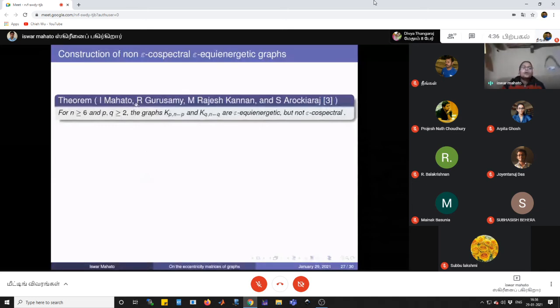Construction of non-cospectral equienergetic graphs is an interesting problem in spectral graph theory. Motivated by this, we also give a construction for this eccentric case. We give a construction for non-epsilon-cospectral, epsilon-equienergetic graphs. For n greater than or equal to 6 and p, q greater than or equal to 2, consider the graphs K_{p,n-p}. These two graphs are complete bipartite graphs with this partition.